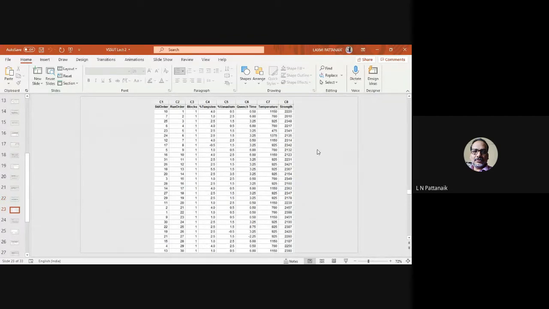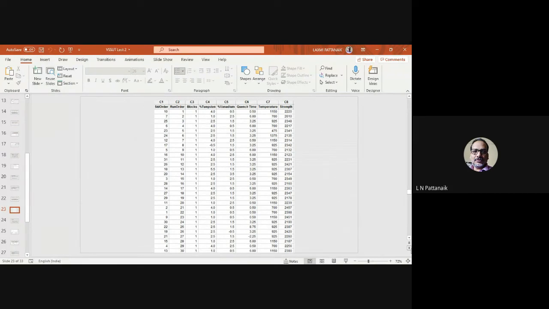The last column, as you can see in this slide, that is C8, is the strength. And this column you have to fill after each and every experiment. But at what setting you will do the experiment, that you can find here. Suppose you have to keep the tungsten at 4%, vanadium at 0.5, quench time 0.5, and temperature 1150. So with this setting, you have to conduct the experiment and write the value, just as you did in the other case we have discussed.